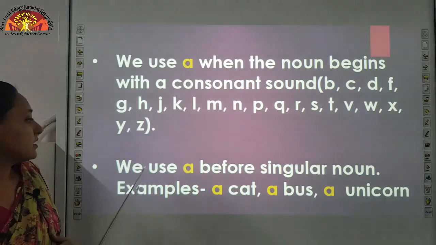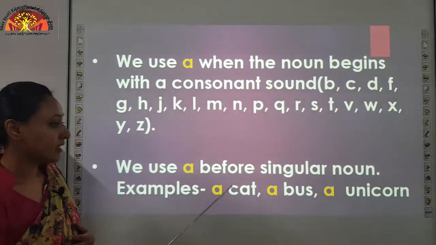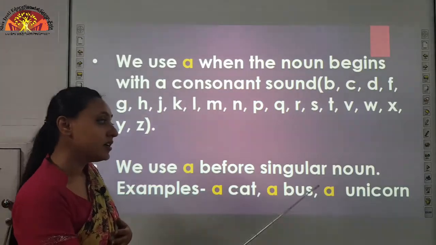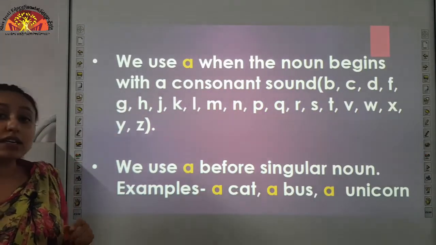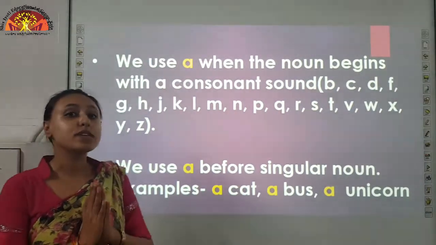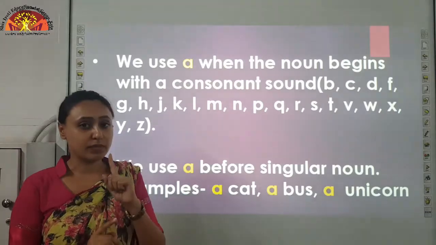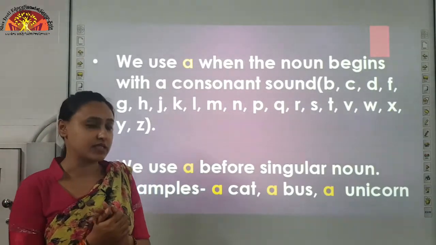We use a before a singular noun. Example: a cat, a bus, a unicorn. Children, what you learn here is that a is used before consonants and before a singular noun, meaning one thing, one name, one place.